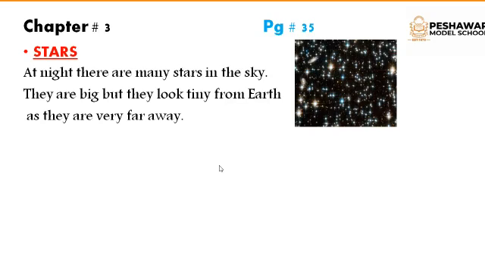Why? Because they are very far from us, and that is why the star looks very tiny from the Earth. But actually the stars are not very small, they are big in size, but the distance between the Earth and the star is more. That is why it looks very tiny or very small.